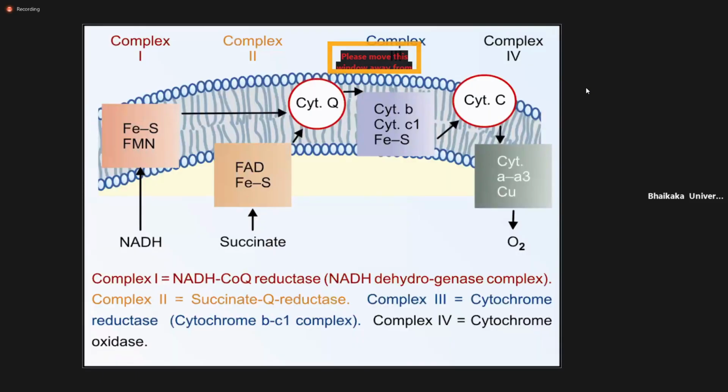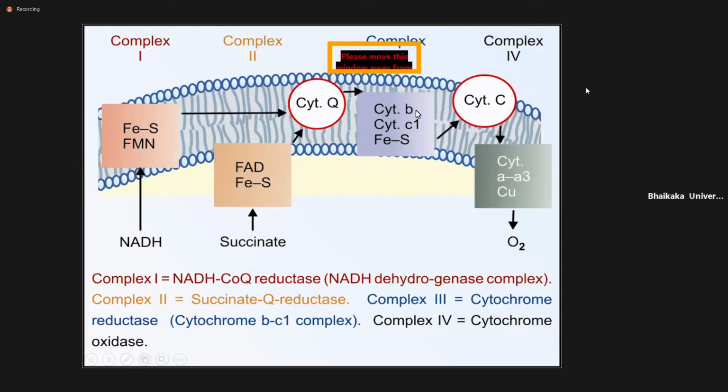So simply, at the end, you can see here, the electron from NADH goes into complex 1, then cytochrome Q. That is the connector between complex 1 and complex 2 to complex 3. During this, from complex 1 to cytochrome Q, 4 protons go inside to outside.